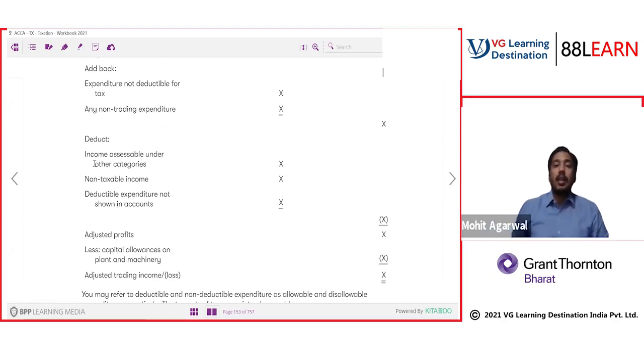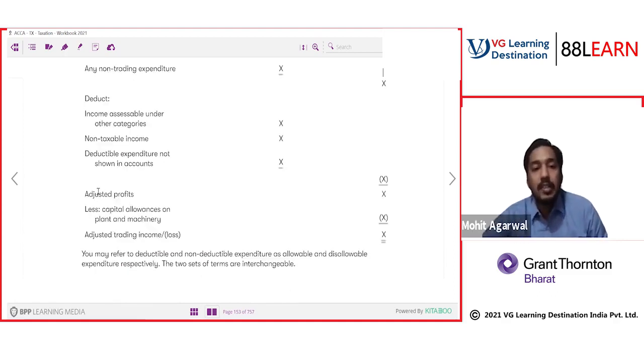What do you need to deduct? It says income assessable under other category. Yes, if it is an income which is assessable under any other head, it should be deducted from here because it is not income from trading. Again, non-taxable income. Non-taxable income is exempt income. These incomes should be deducted because they are not liable to tax. Deductible expenditure not shown in accounts. Note that if there is certain expenditure which is allowed by income tax, but omitted from the accounting books, for example, there was a certain omission in the accounting book, that expenditure needs to be deducted now. So deduct the expenditure not shown in accounts.